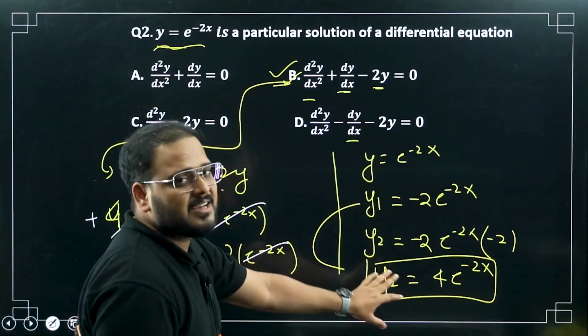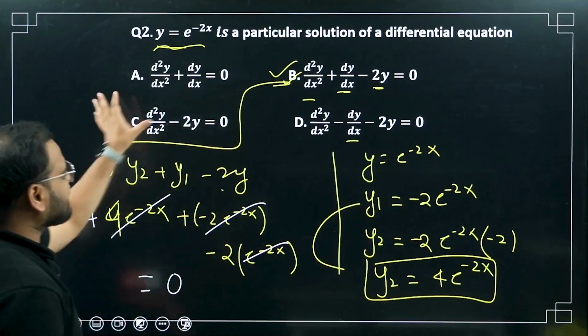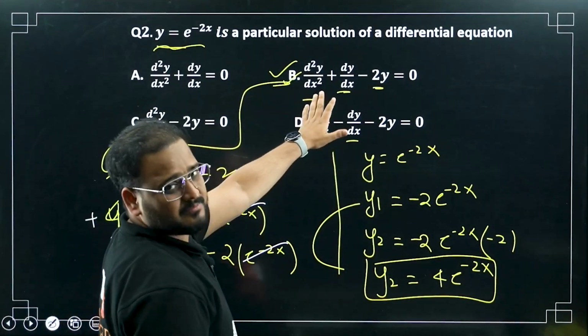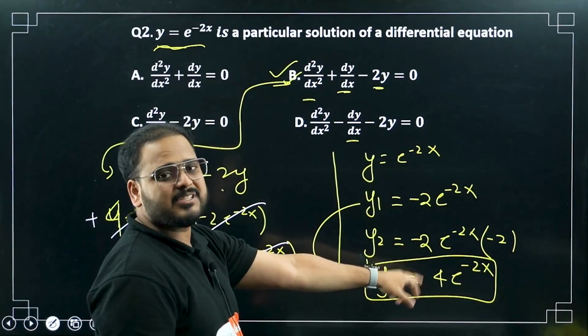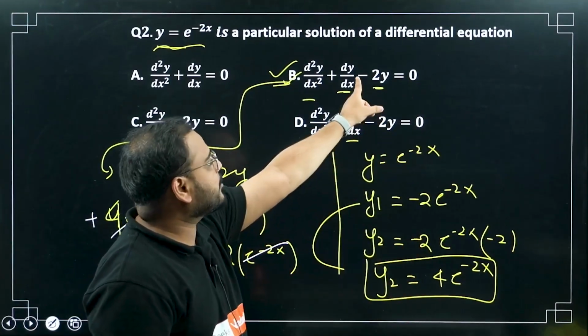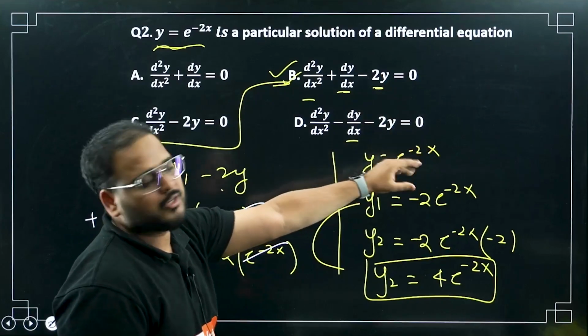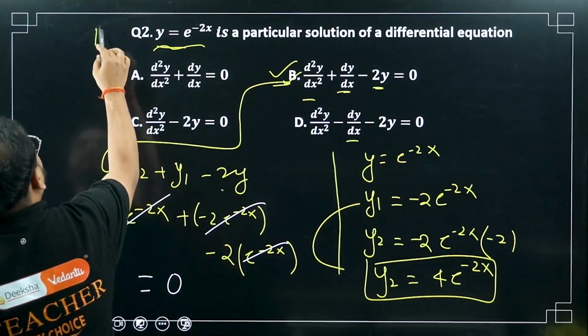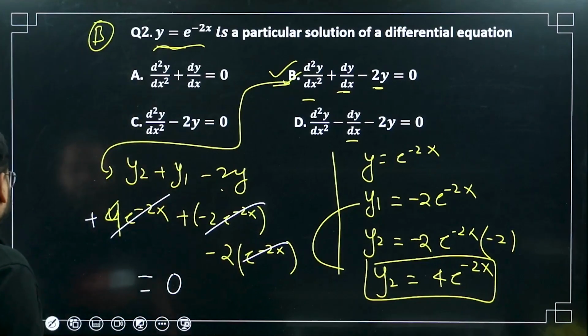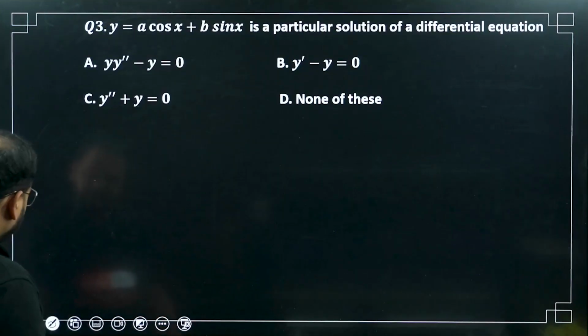Y1 and y2 you find and substitute in the, you can check for all of it, but it was very visible from here. Y2 plus y1, if you see, plus 4 is there, minus 2 is there. It means 2 is left. If you take another 2 out of it, it will become 0. So B is the correct option. I did not write it over here. So B is my correct answer. Okay. Moving on. Visible, right?